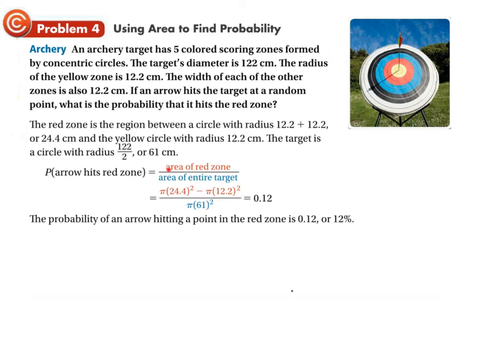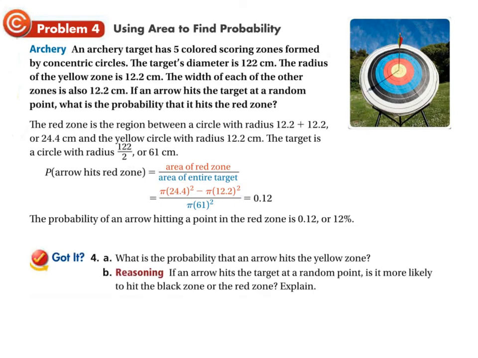Worth actually looking closely and seeing what we did here, but essentially from the center to the edge of the red zone is 24.4. So from here to the edge of the red zone has a radius of 24.4. So pi r squared minus whatever the yellow zone is, because that whole circle here encompasses the red zone and the yellow zone. So you got to take away the yellow zone. That's got a radius of 12.2, so pi r squared. That'll give you just the red portion's area over the entire target's area, which has a radius of 61. Okay, that's the idea here.